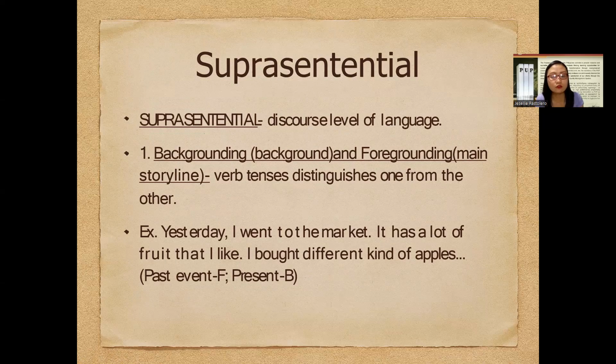You would notice that the initial characteristic of this discourse is the notion of backgrounding and foregrounding. So let's try to explain the difference between the two. When we talk about backgrounding, from the additional insight that you would see in this parenthesis, it refers to the background, the backdrop. The foreground refers to the main storyline.